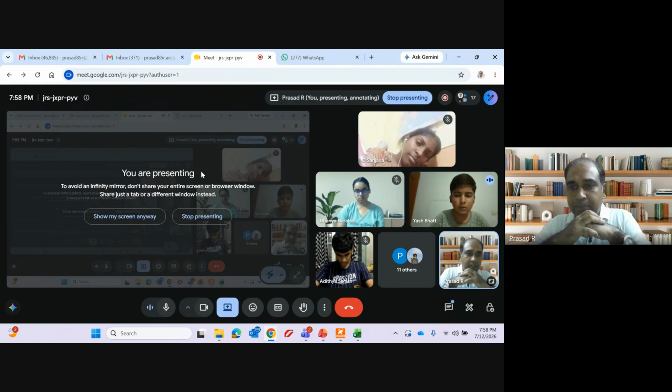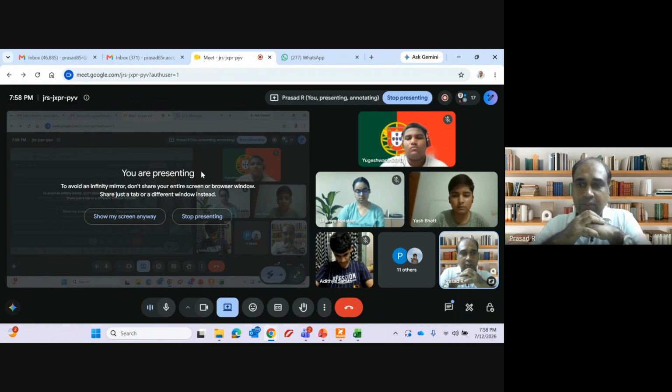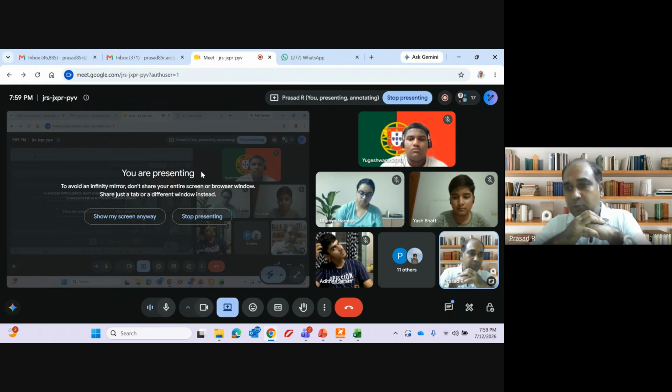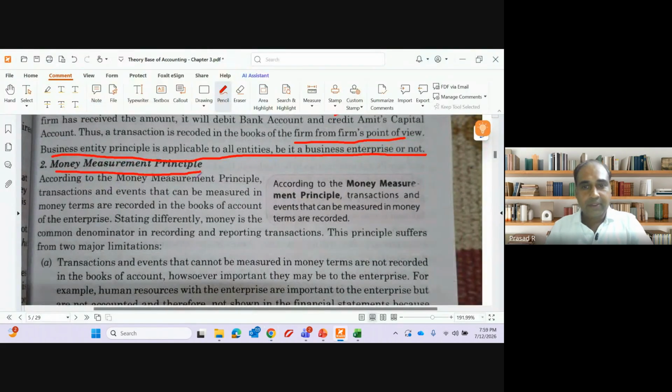Managing director of the company, today is the birthday of the managing director of the company. Is it a financial transaction? No. So we can only record something which can be measured in terms of money and which is a financial transaction. This is called the money measurement principle.